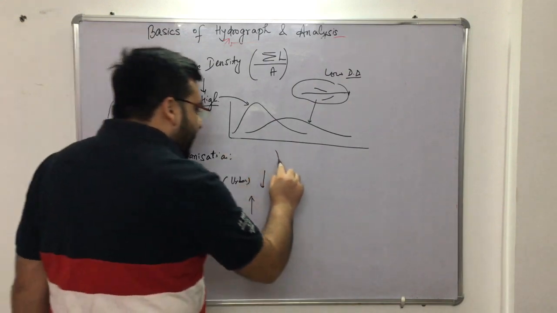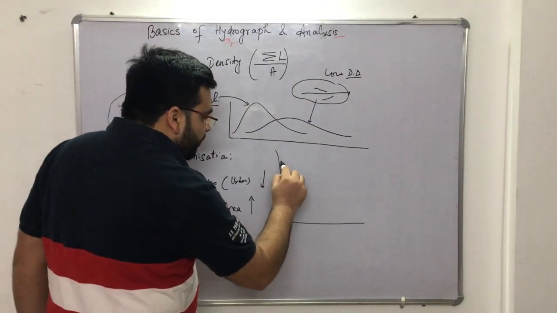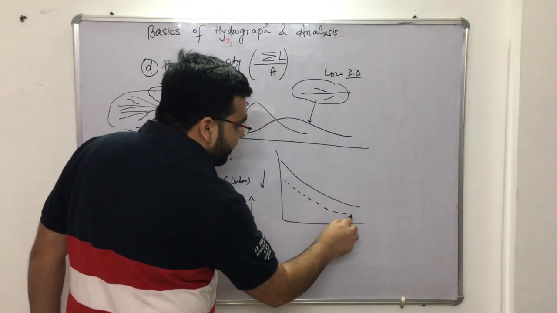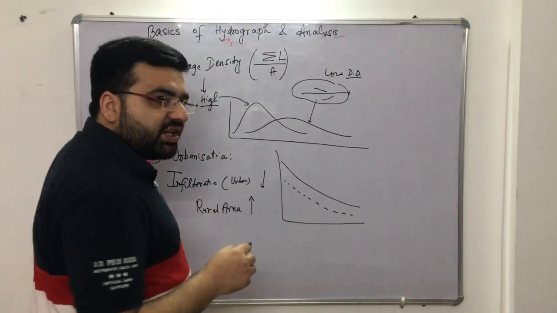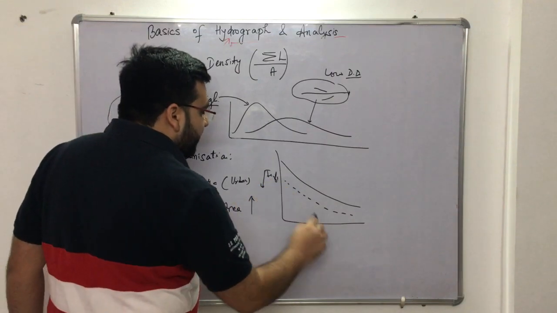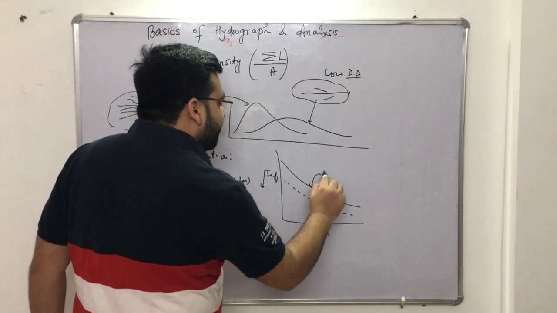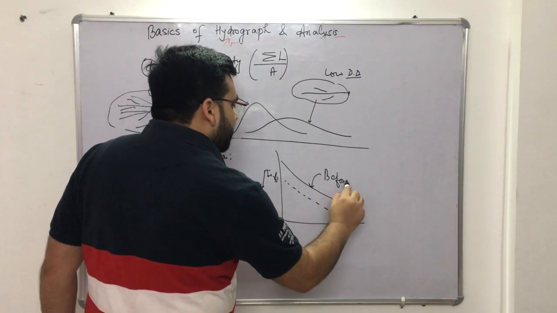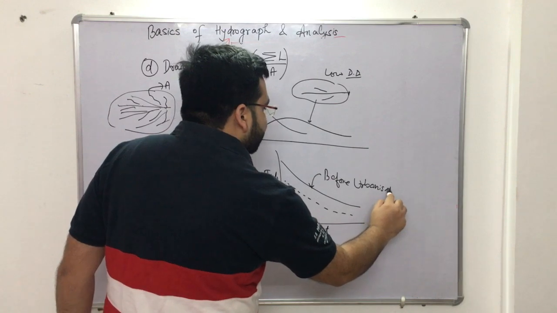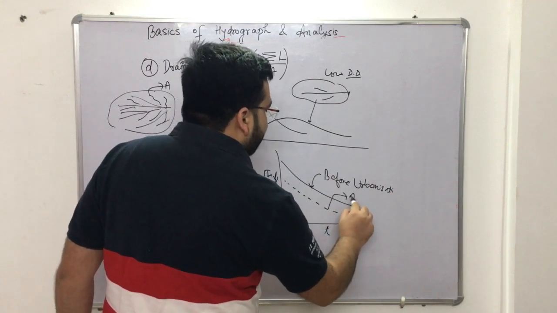So if I draw a graph, it will be like this. This is your infiltration, this is your time t. So this is before urbanization, and this is after urbanization.